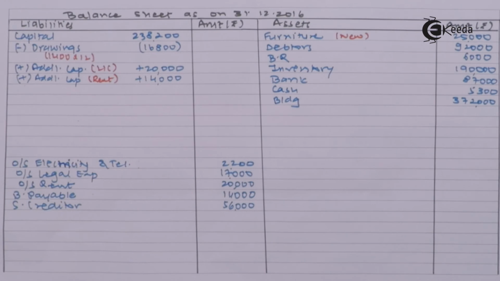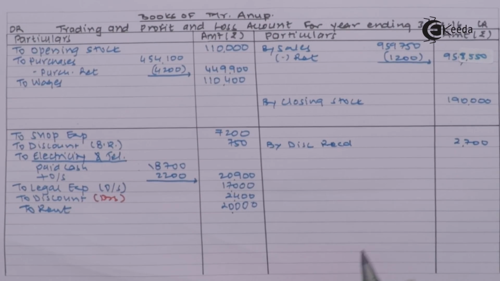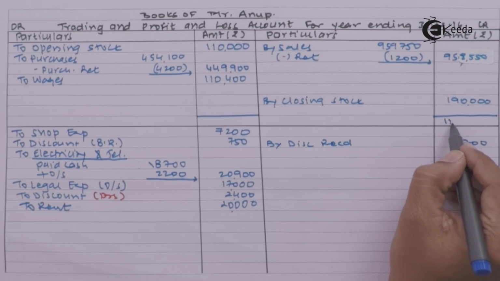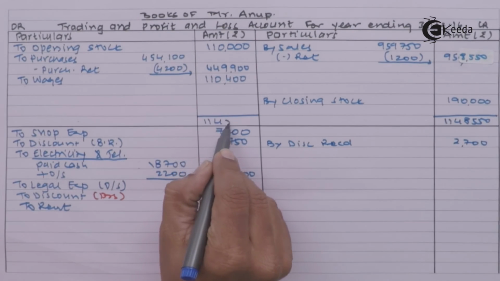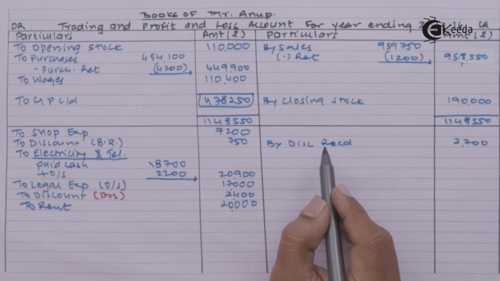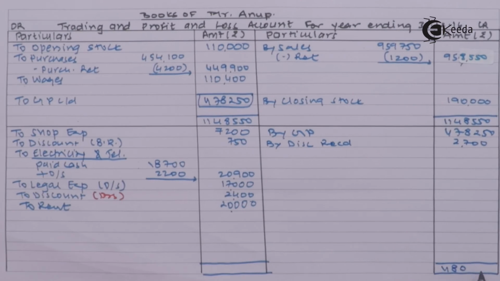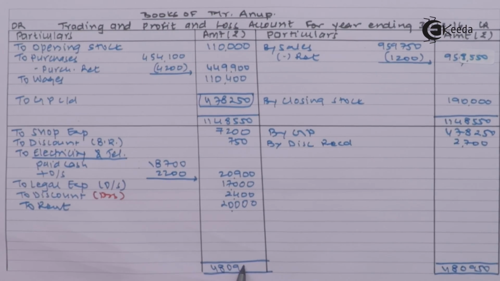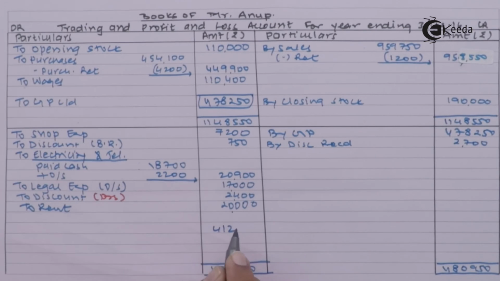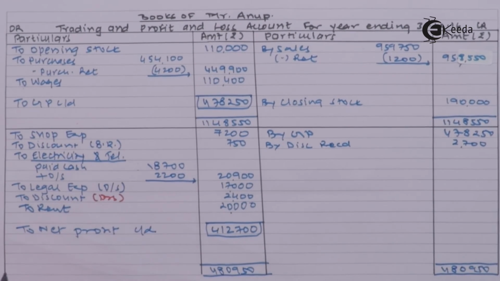So student, now we are ready to close our trading P&L account. So let's come to trading and P&L account. Find out our GP and NP. To GP carried down 478,250. So student, I have got net profit of 4,12,700.